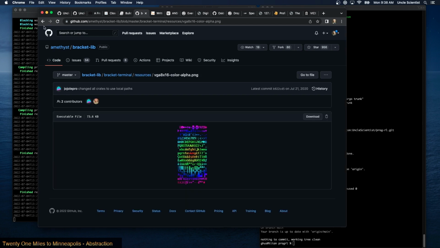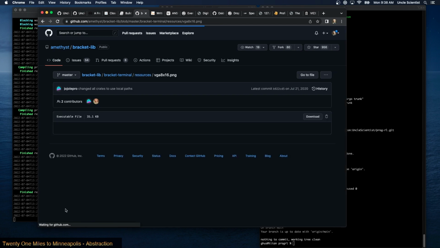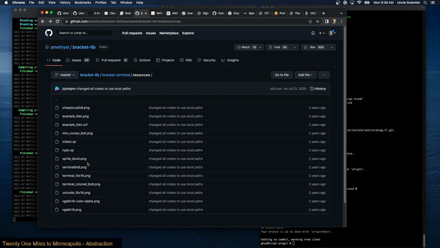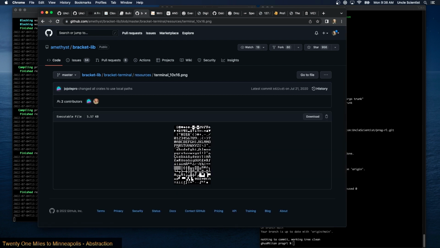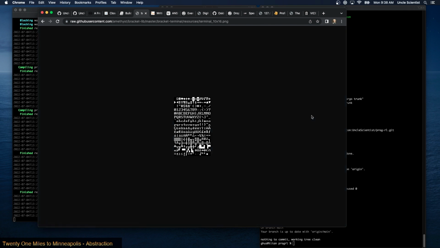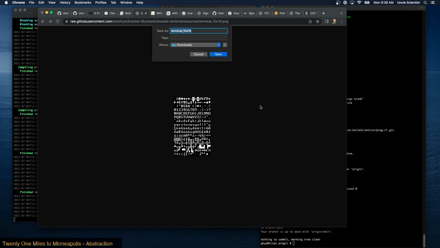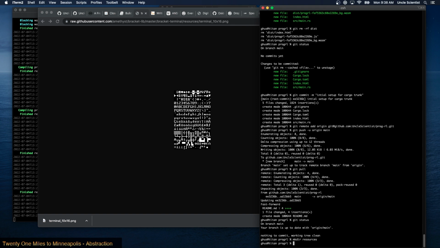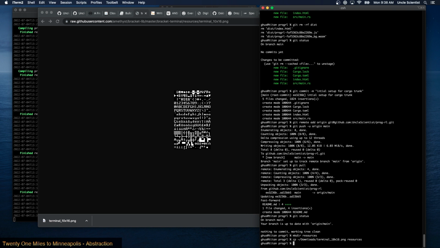Color alpha. And then we just have a regular one. Okay, so what's the difference between this one and this one? This one's 8 by 16, this one says 10 by 16. This is a little wider, so maybe a little easier to read. All right, let's grab this. We'll save it in our downloads. And we'll put it in our resources directory. Resources. Right? Copy, downloads, terminal, to resources.